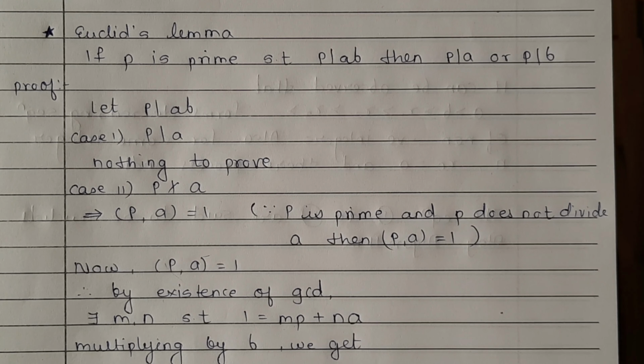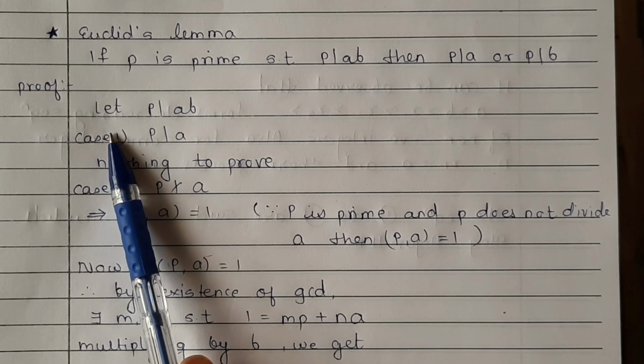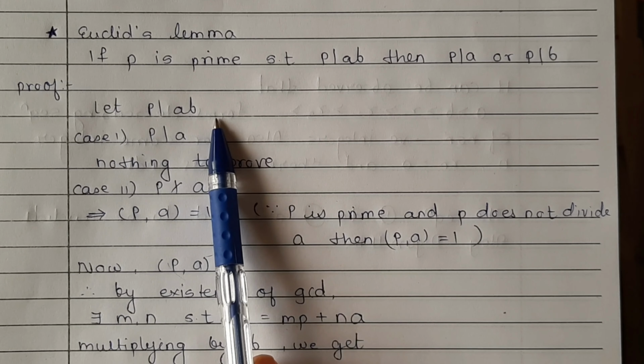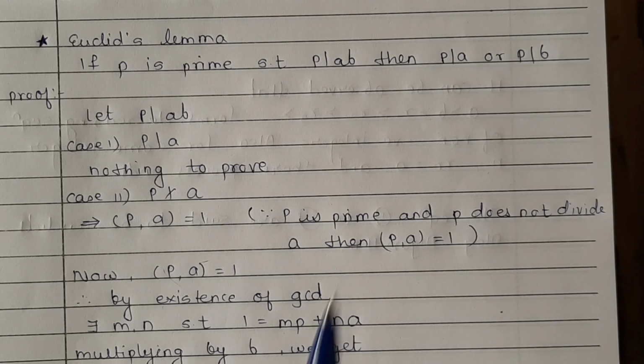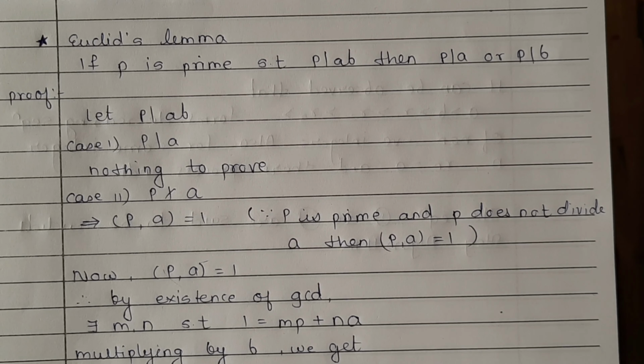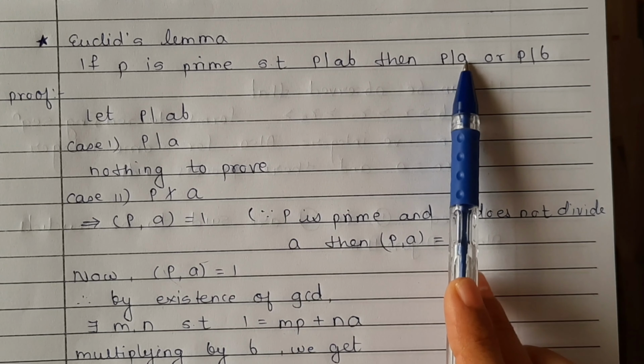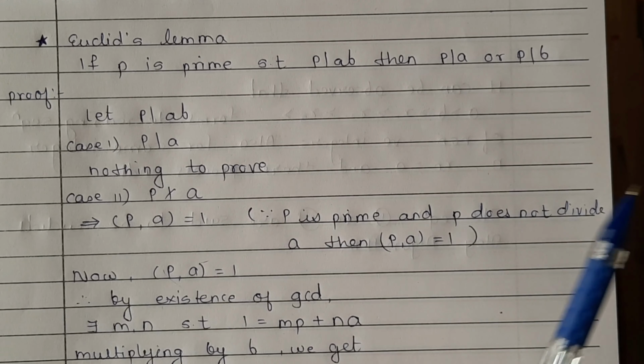Suppose we are given that P divides AB. Here we write: let P divide AB. Here we have two cases, either P divides A or P does not divide A. Suppose in the first case P divides A, then there is nothing to prove.